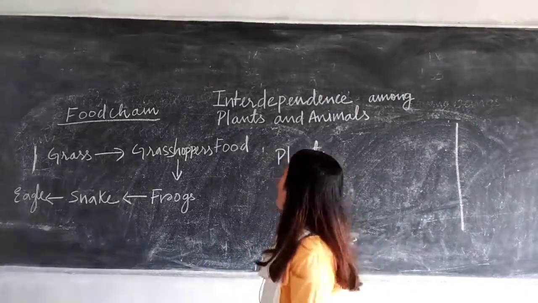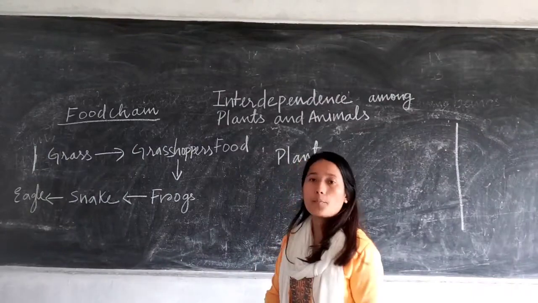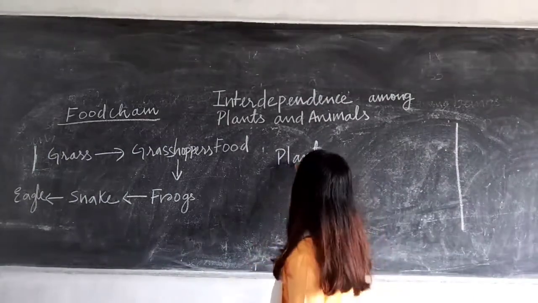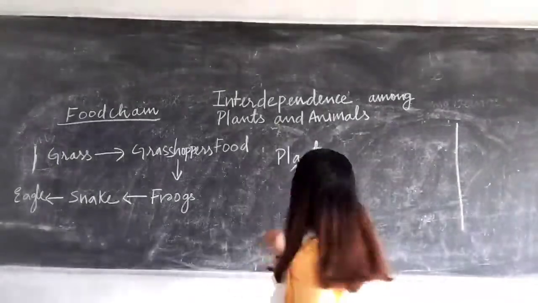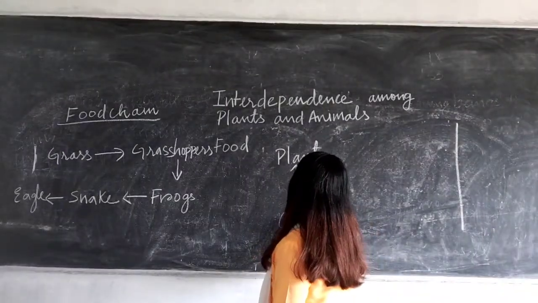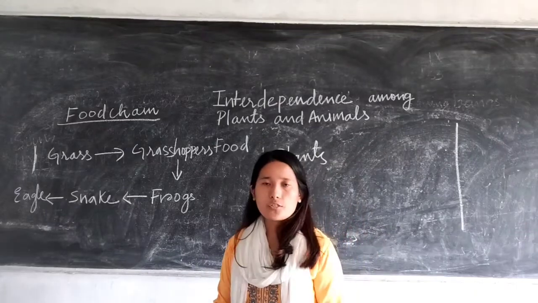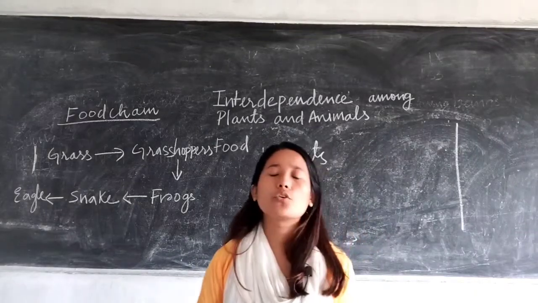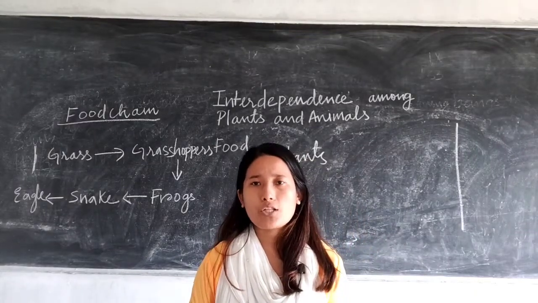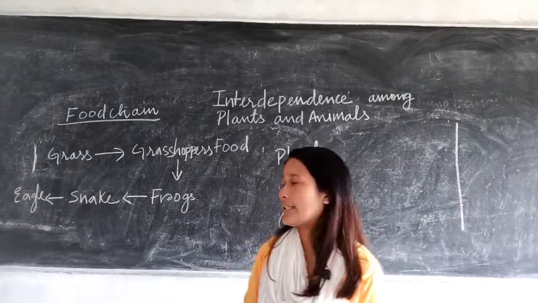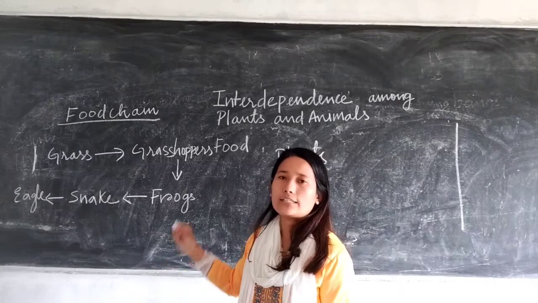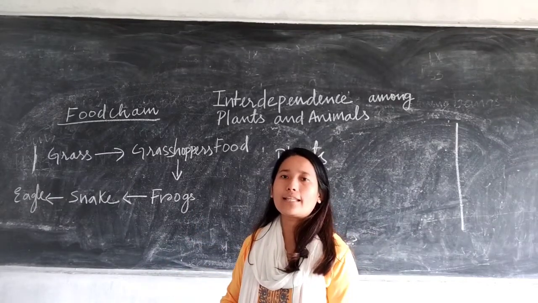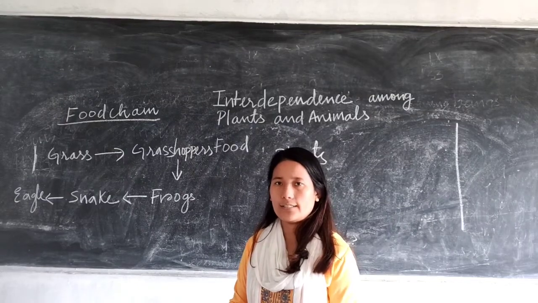Okay, now herbivores are dependent upon the plants for food. Let us take the example of a cow. A cow is an herbivore, so it is dependent upon the plants for food. It eats the plant as food, and then the plant inside them is broken down in order to produce energy, right?